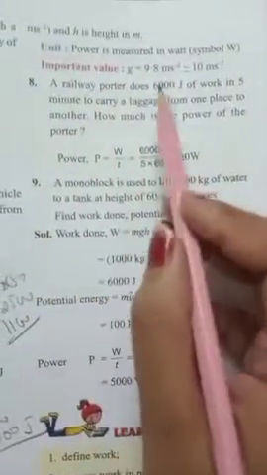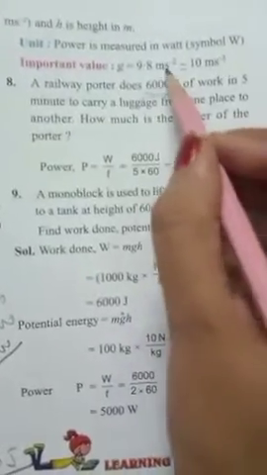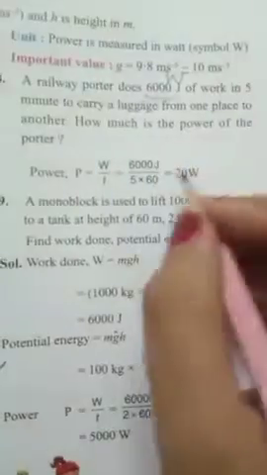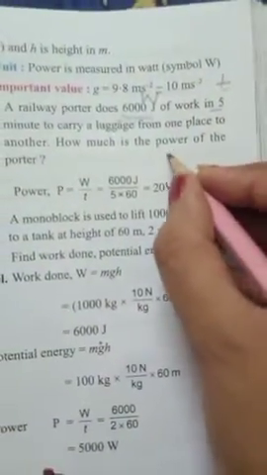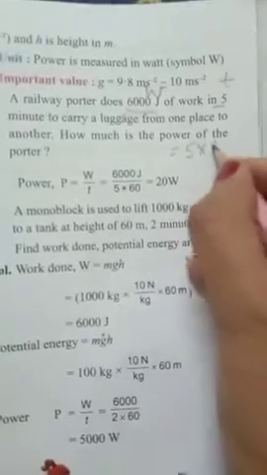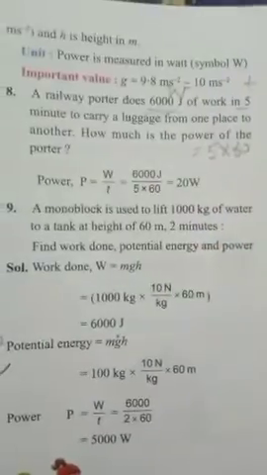Next is a railway porter carrying 6000 joule. So the joule is given, meaning work done is already given. Work done is 6000 joule in 5 minutes. So time is given, 5 minutes. So 5 minutes we have to convert into seconds. 1 minute is equal to 60 seconds. So 5 into 60.